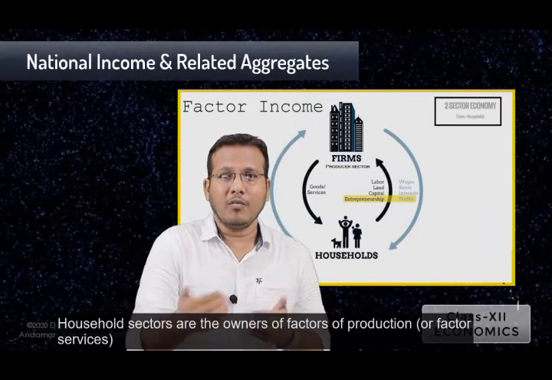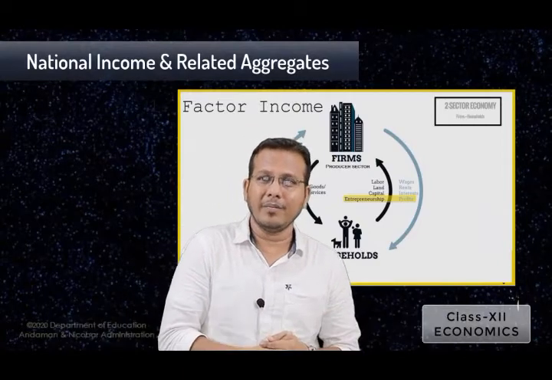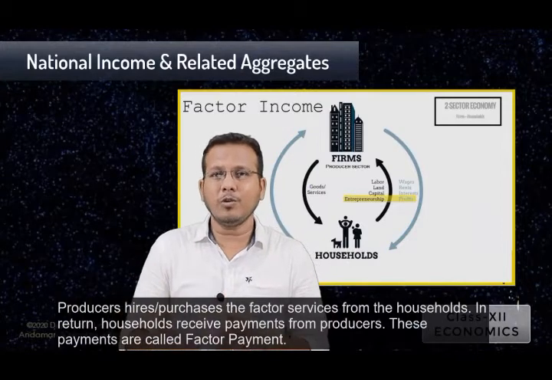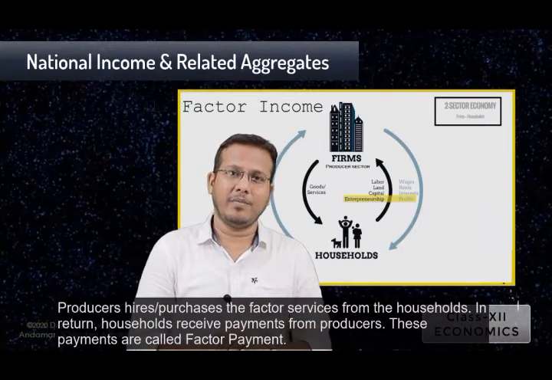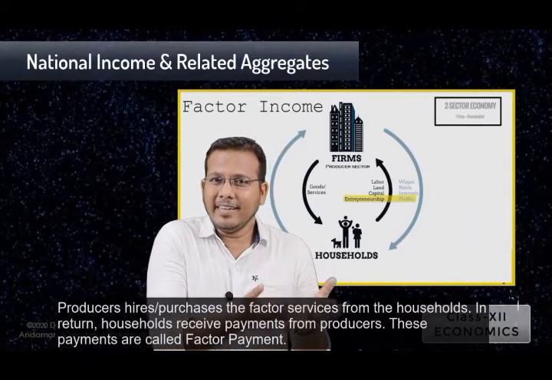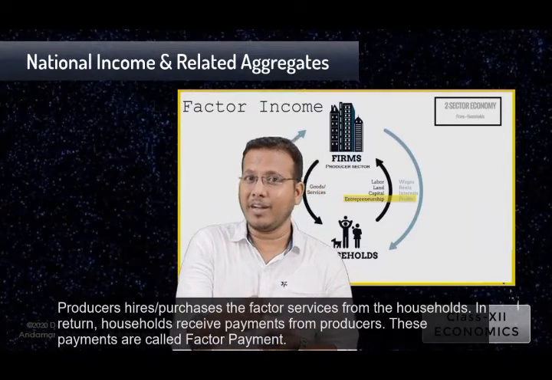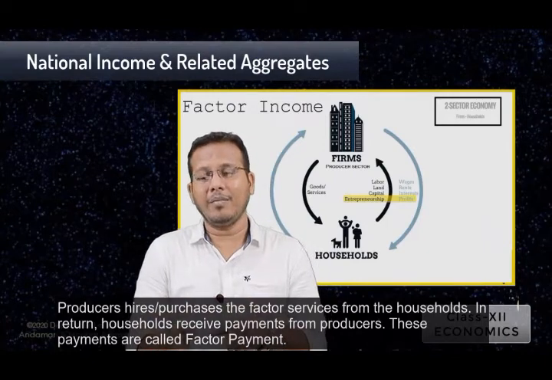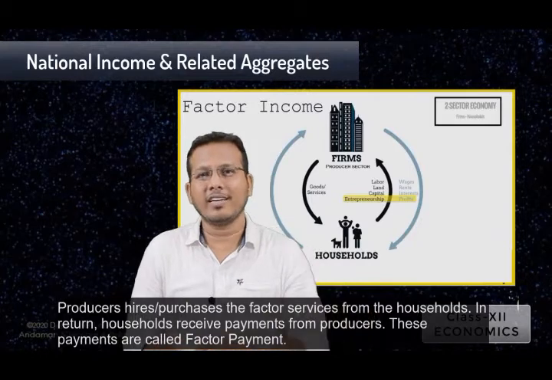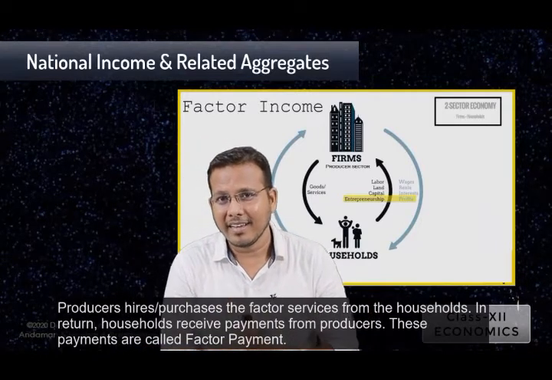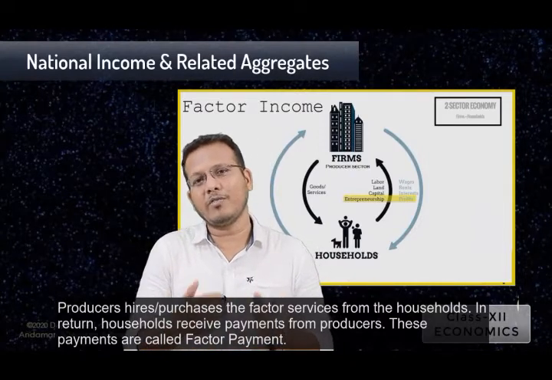And when we view from the producer sector, we can say that these are the payments made to the factors of production by the producers. So at that time it becomes a payment. When the factors get the income from the producers, that is the factor income. And the same income being paid by the production sector to the household sector, we term as the factor payment. But both things are the same only. So it can be said to be a factor income or factor payment.